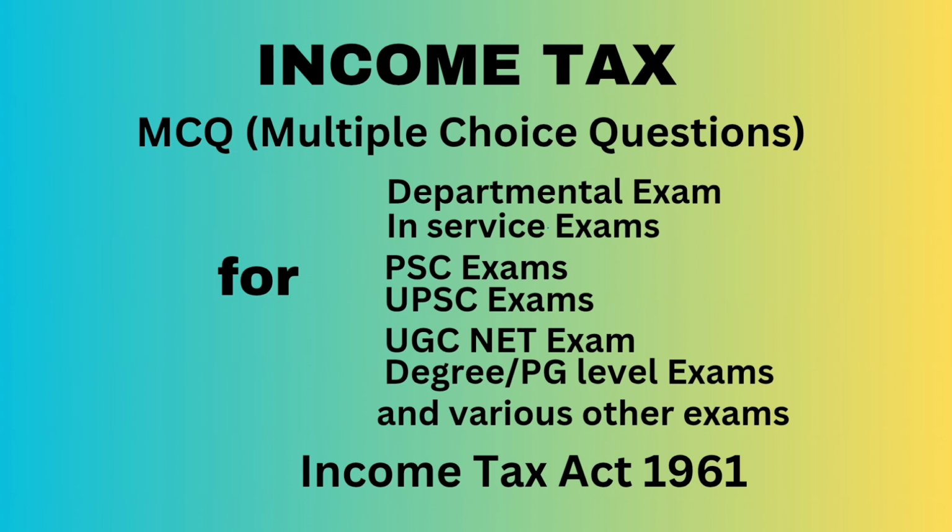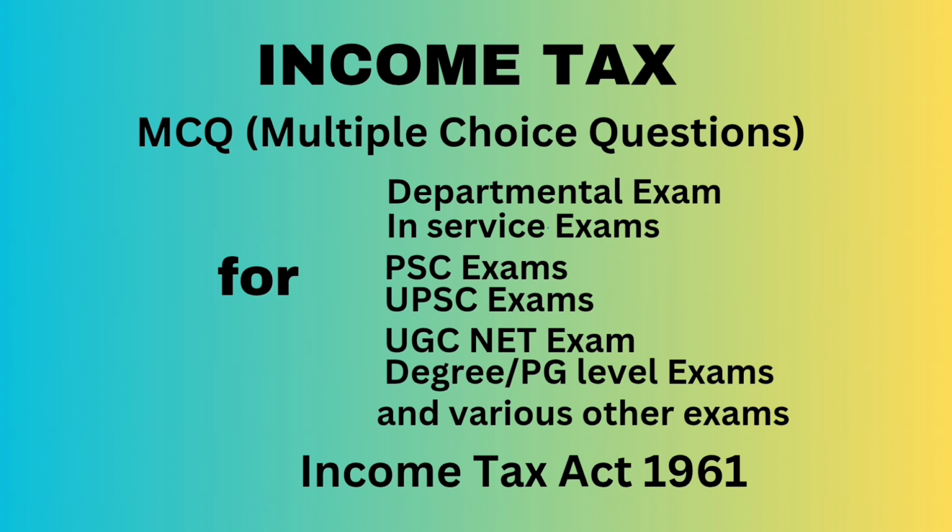Question number 21. Venture capital company or venture capital fund are given exemption from income tax for, answer, any income from investment in a VCU. Question number 22. Where the income of an individual includes the income of minor children, such income shall be exempt up to dash rupees 1500 per minor child or to the extent of income of the minor child included in the total income of the assessee, whichever is less.